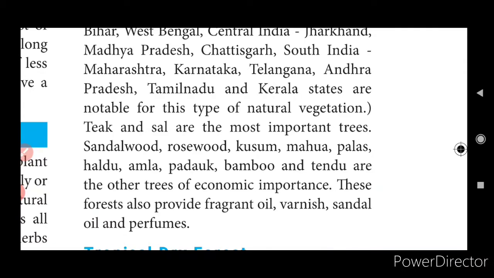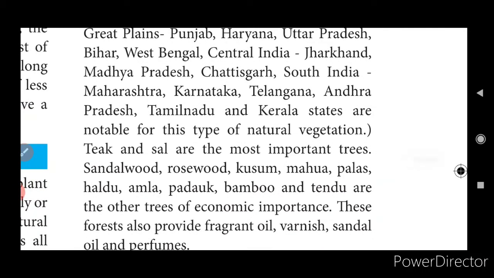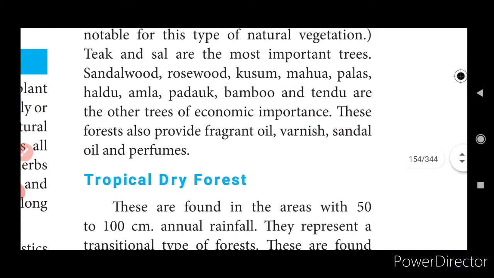So even our Tamil Nadu is one of the areas under the tropical deciduous forest. Teak and sal are the most important trees. Teak wood is very costly. Okay, it is like gold. It is like a treasure, a precious wood. Sandalwood, rosewood, kusum, mahua, palas, haldu, amla, padauk, bamboo and tendu are the other trees of economic importance. These forests also provide fragrant oil, varnish, sandal oil and perfumes.